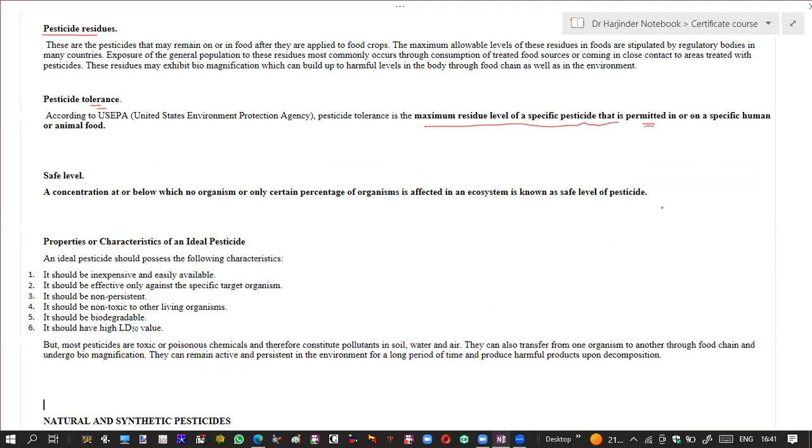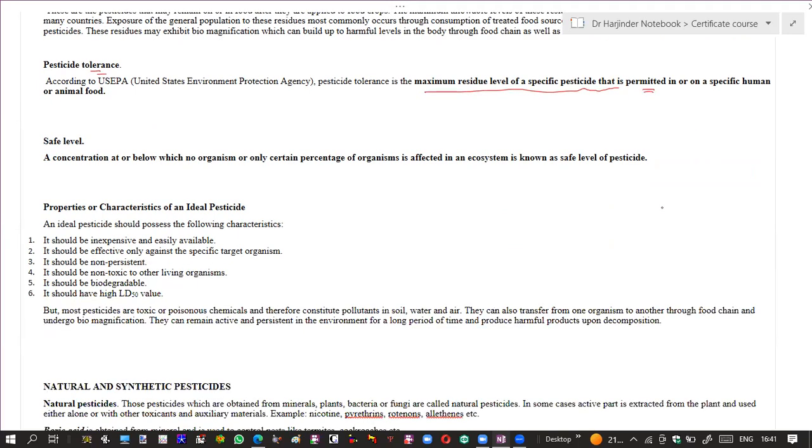The next term is safe level. Now, the safe level is a concentration below which no organism, or only a certain percentage of organisms, is affected in the ecosystem. So, a safe level of pesticide means it can kill unwanted pests, but it doesn't leave enough pesticide residues to harm any humans or animals. So that is called the safe level of those pesticides. These were the various terms that were used in pesticide chemistry.